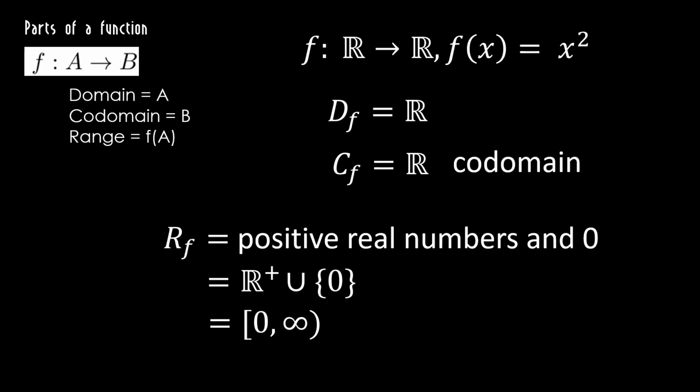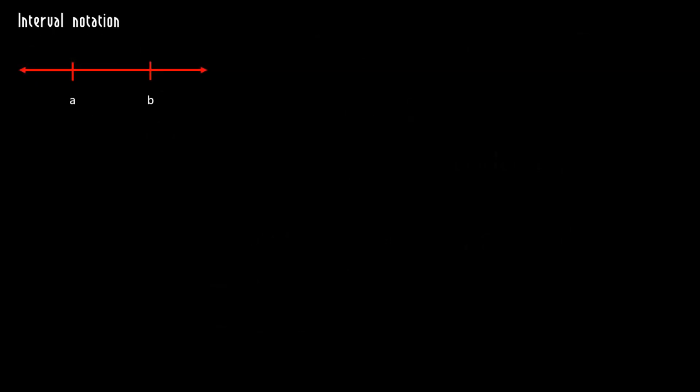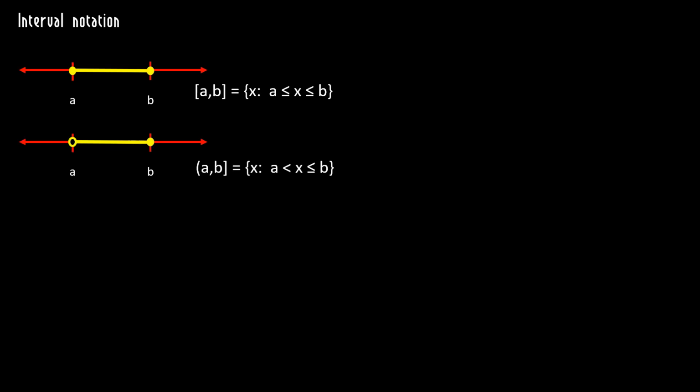Let's do a quick review of interval notation. So let's say we've got this interval. A's on one side, B's on the other, left and right. If I want to talk about all the numbers between A and B, all real numbers between A and B, including the A, including the B, I write it this way. Close bracket A, comma, B, close bracket. That means everything in between, including the endpoints. If I don't want the A in there, I will use an open bracket, an open parenthesis, just to say I'm not including this A.